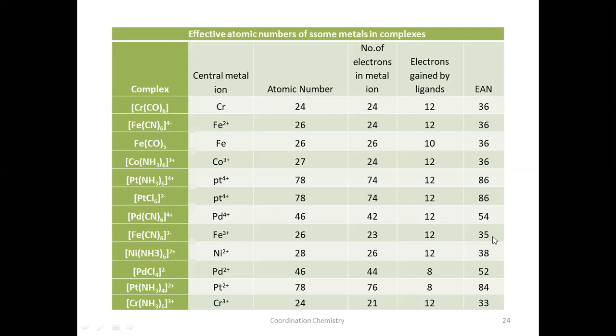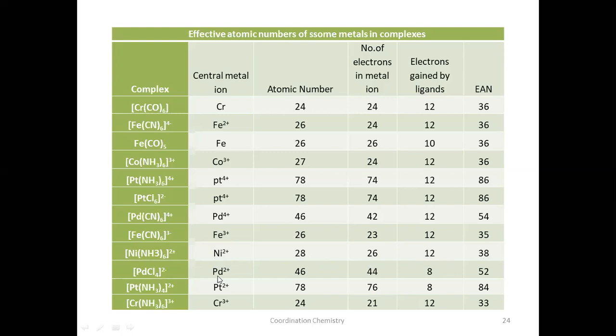Here, this is not equal to the krypton atomic number. So according to Sidgwick, this complex should be unstable. And this one, nickel +2, 28 is the atomic number, +2 means remove 2 electrons, 26, 2 into 6, 12, 26 plus 12, 38. 38 is also not equal to krypton. Therefore, according to Sidgwick, this also should not be stable.